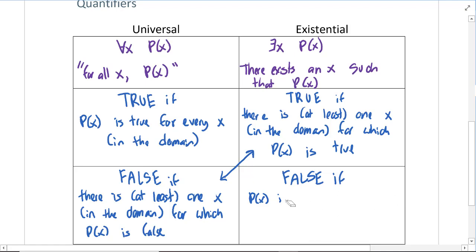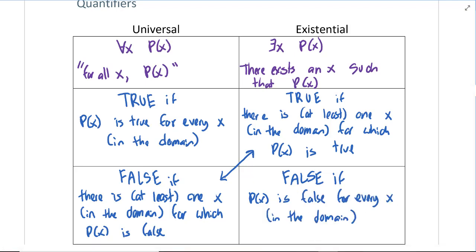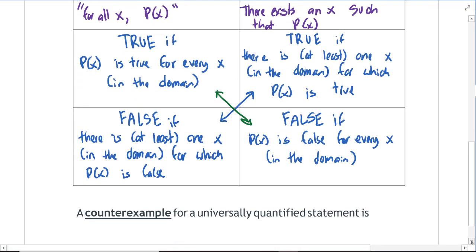I'll try again. This is false if P of X is false for every X in the domain. You might notice again that this is a very similar argument to justifying why a universal statement is true.